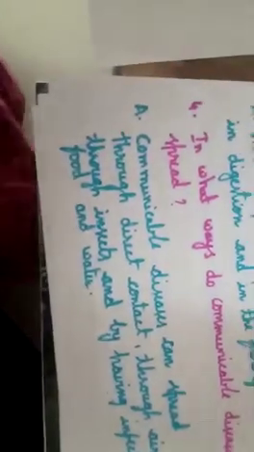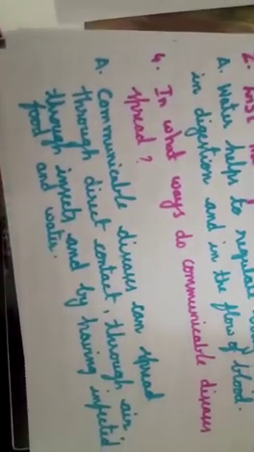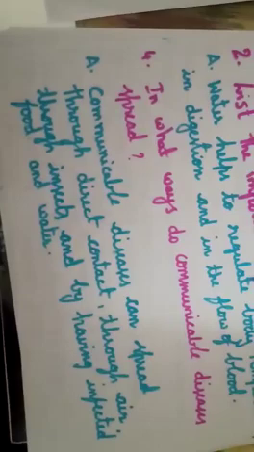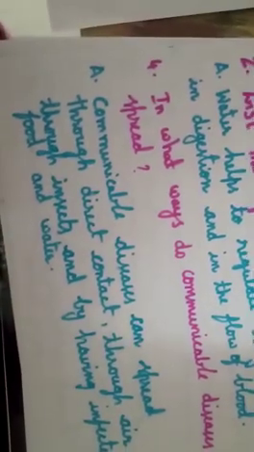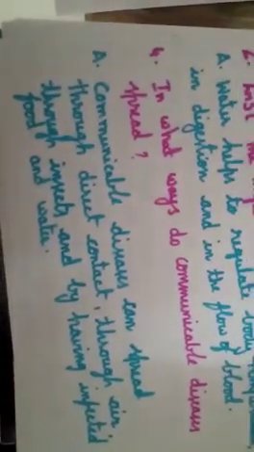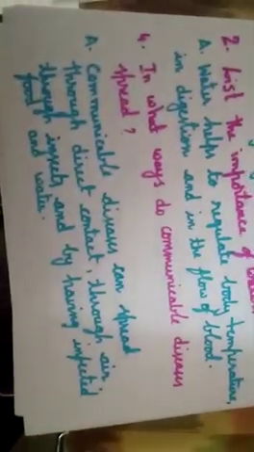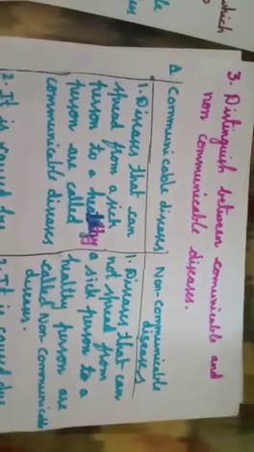The fourth one, in what ways do communicable diseases spread? We all know communicable diseases spread from one person to another person through direct contact, through air, through insects, and by having infected food and water. Through direct contact, through air, through insects, and by having infected food and water, these communicable diseases spread from one person to another person.